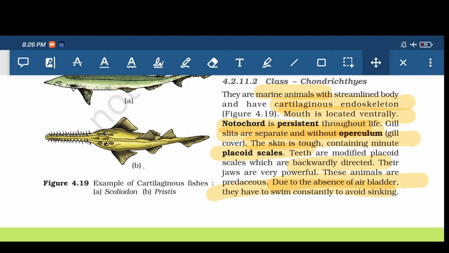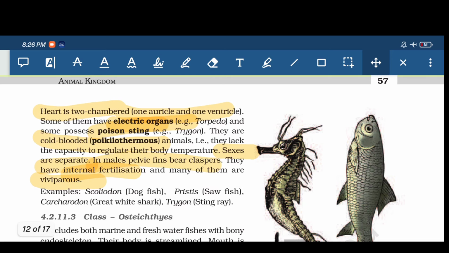Due to the absence of air bladder, they need to swim continuously. If they stop swimming, they will sink. Then coming to the circulatory system, they have a two chambered heart, one ventricle and one auricle. Some fishes have electric organs, some have poisonous stings, and all of them are poikilotherms, that means they are cold blooded organisms, and their sexes are separate.